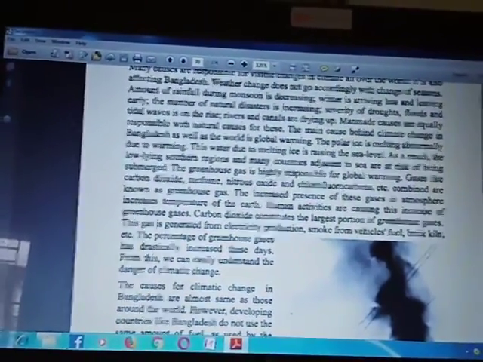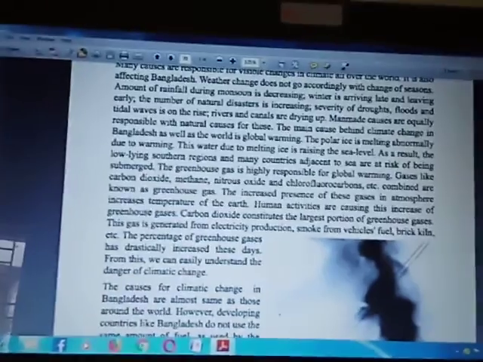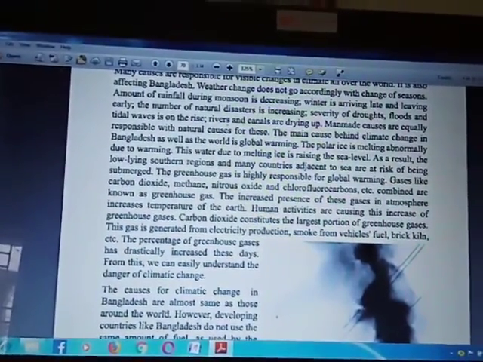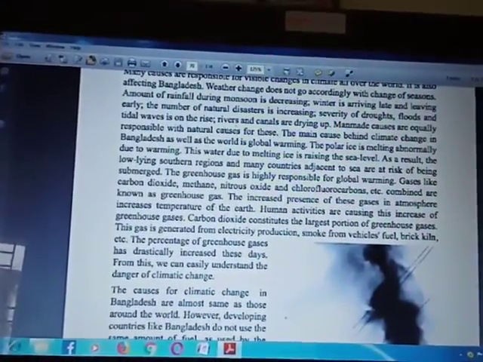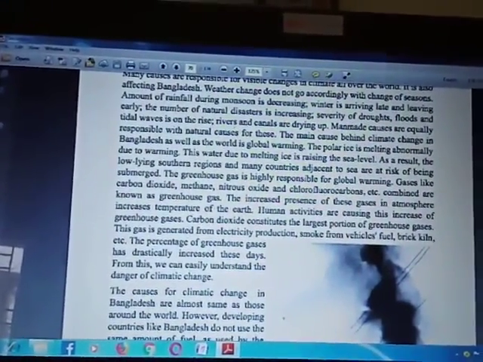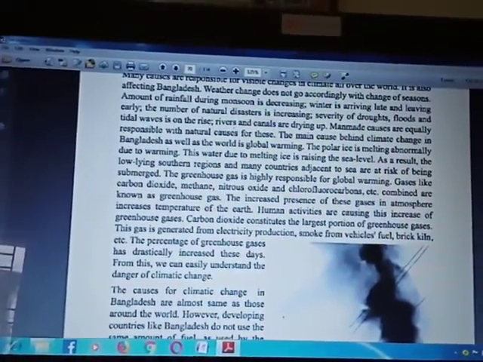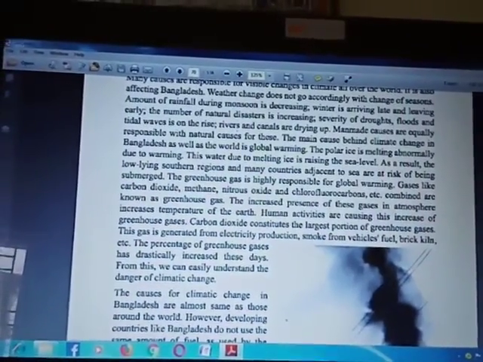The greenhouse gas, very important. What is greenhouse gas? It is highly responsible for global warming. Gases like carbon dioxide, methane, nitrous oxide, chlorofluorocarbon combined are known as greenhouse gas. The increased presence of these gases in the atmosphere increases the temperature of the earth. Human activities are causing this increase of greenhouse gases.